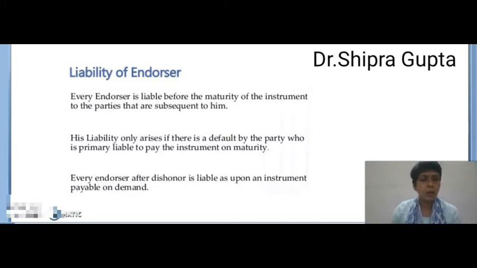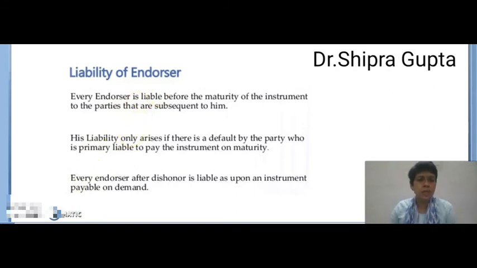His liability only arises if there is a default by the party who is primarily liable to pay the instrument on maturity. If the primary party defaults, then the endorser will be liable.